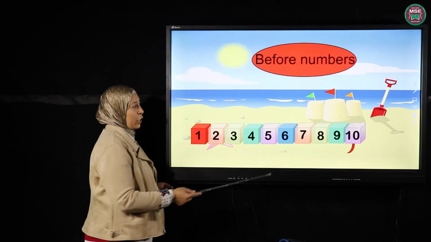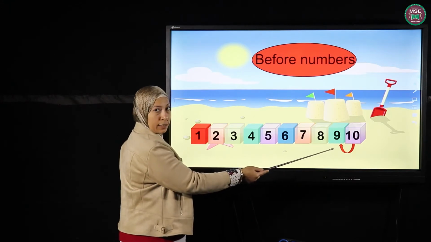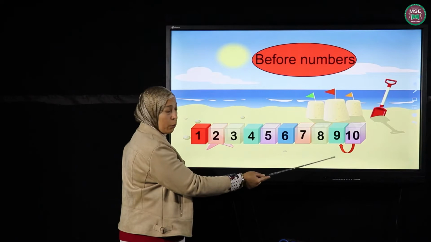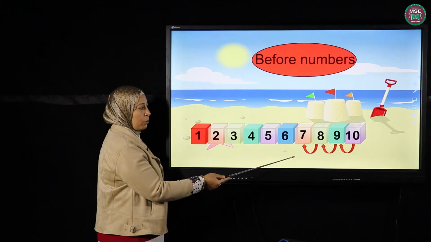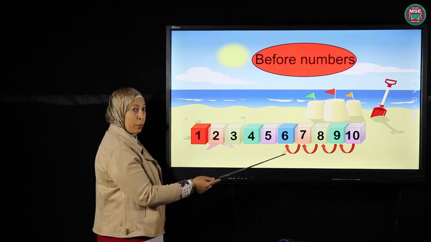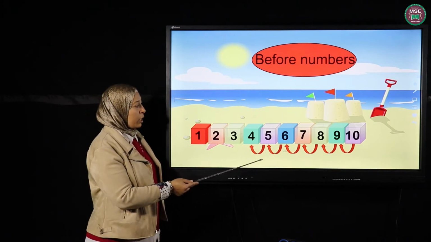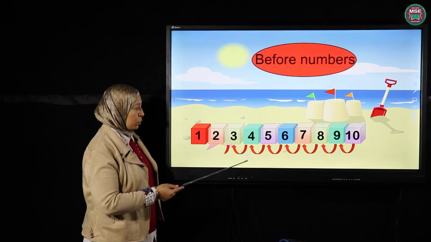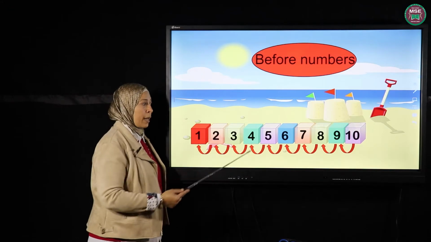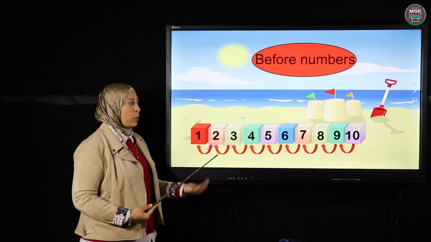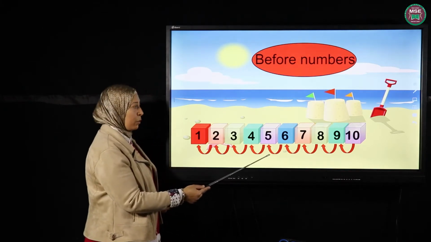Okay? Here. This is number 10. What comes before 10? It's 9. So I'm counting backward. What comes before 9? 8. Before 8, 7. Before 7, 6. See, my arrows are going backward. Before 6, 5. Before 5, 4. Before 4, 3. And before 3, 2. And before 2, we had 1. So now we are counting backward to know what's before.